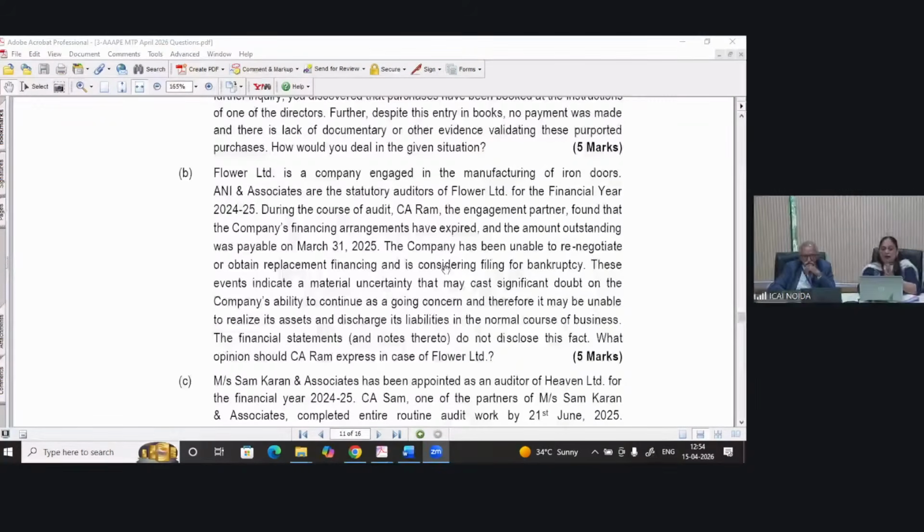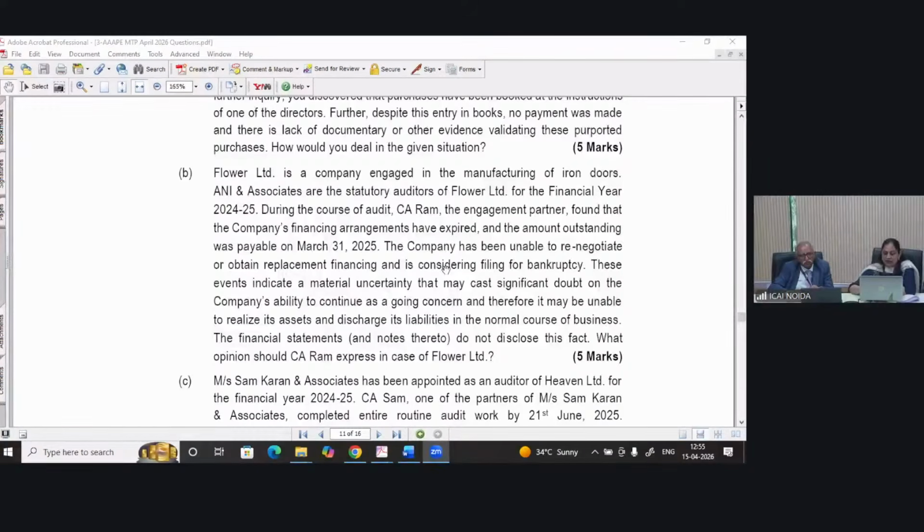So what kind of opinion will CA Ram express in the case of Flower Limited? Here all the situations indicate that the company will not be able to continue as a going concern. And the second part is that they have not disclosed this fact also. If we refer to SA 570, if the disclosure is made and appropriately made, we express a clean opinion, right?